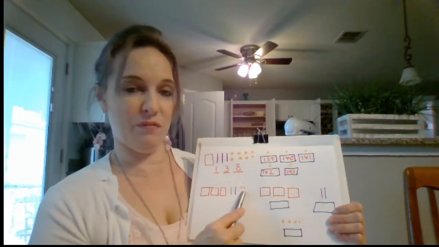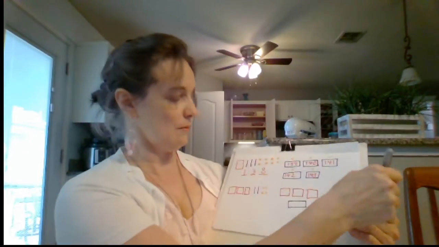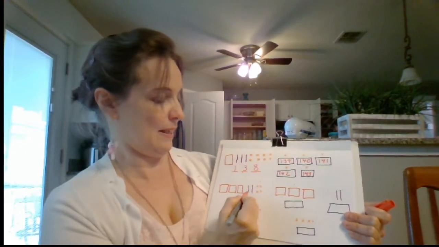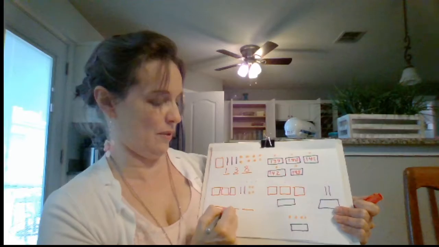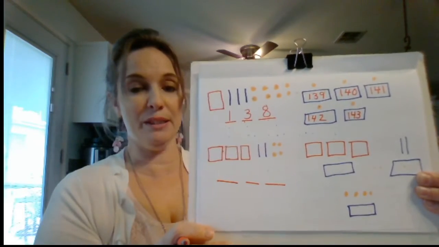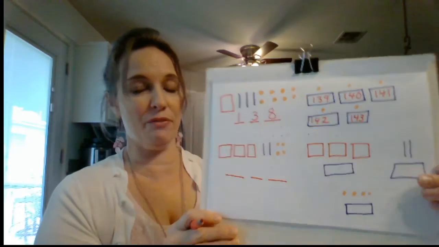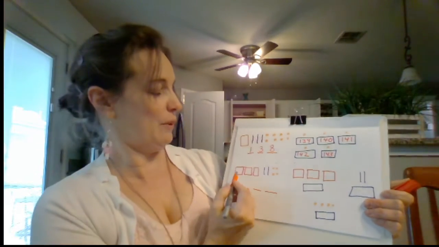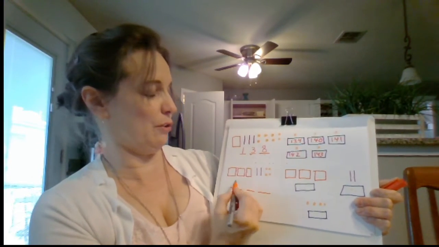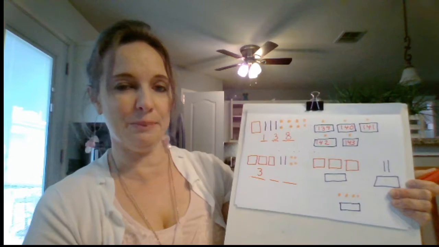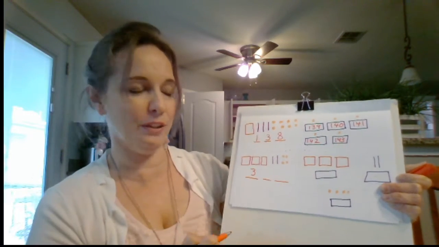So on this one, you're going to have a problem like this. So we've got to figure out what this is. So I see ones, I see tens, and I see hundreds. So how many numerals, how many numbers am I going to have? I'm going to have 3 numbers. So we've got 100, 200, 300. Put that in the hundreds place. That shows me that I have 3 hundreds.